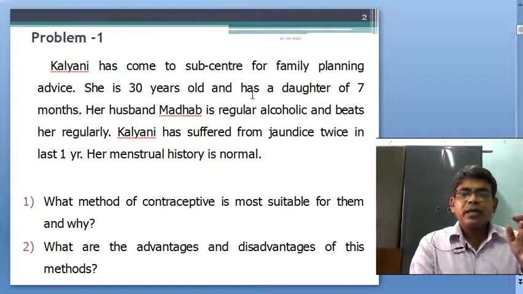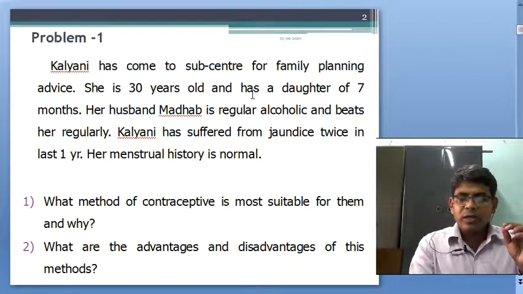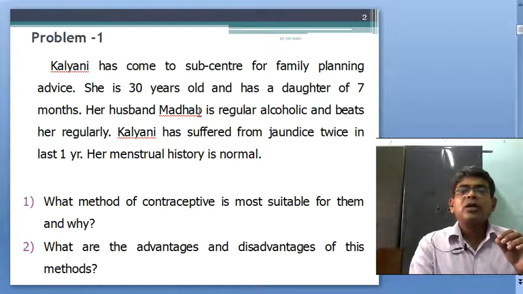So, any oral contraceptive pills or any hormonal pills will not be suitable for her. And Madhav is a regular alcoholic and beats her regularly. So, any conventional method which needs regular motivation, like condom, is not suitable for him.